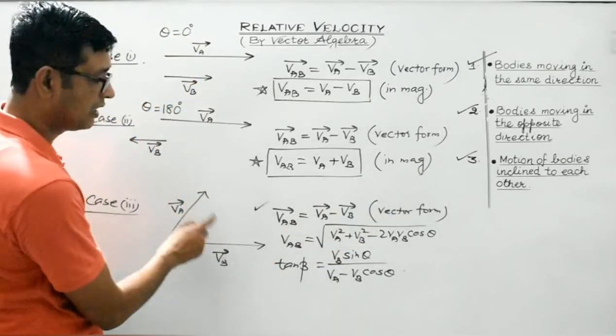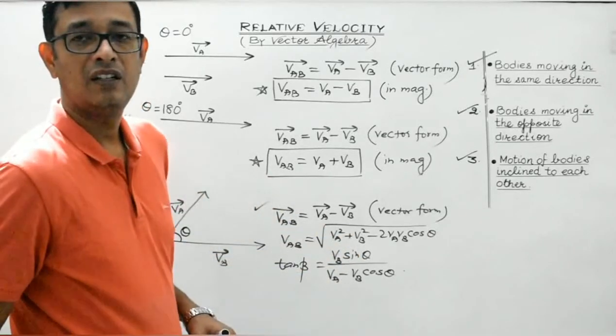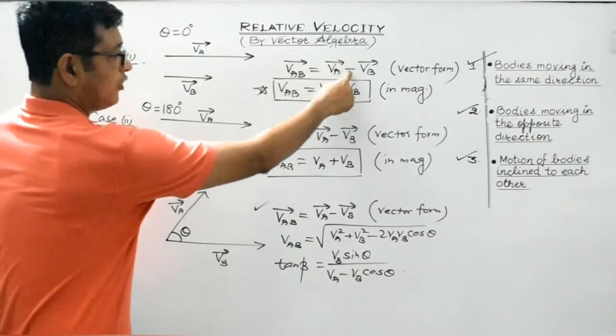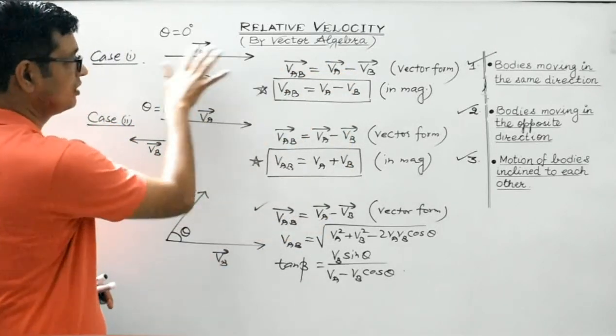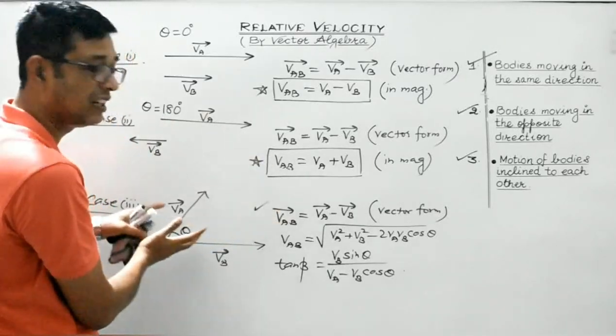And in case their motions are inclined, then the relative velocity magnitude will be given by this particular formula. And in the vector form, students, it is immaterial whether the bodies are in the same direction, or moving in the opposite direction, or inclined.